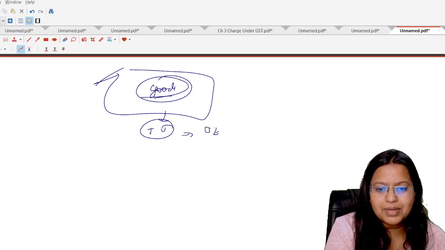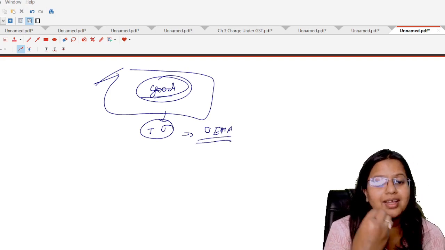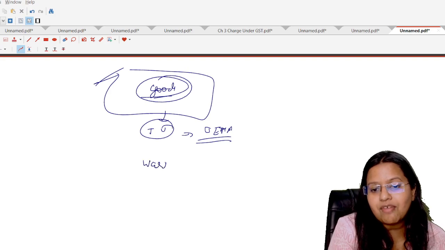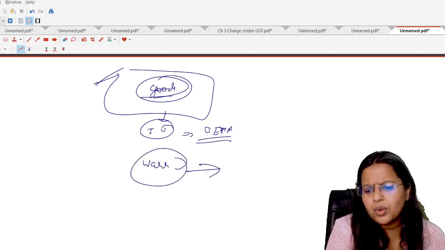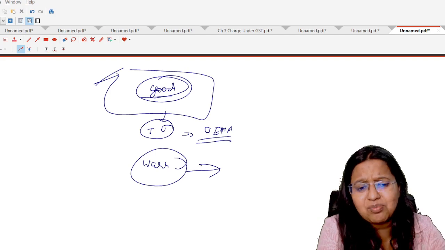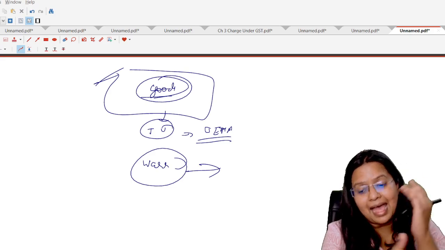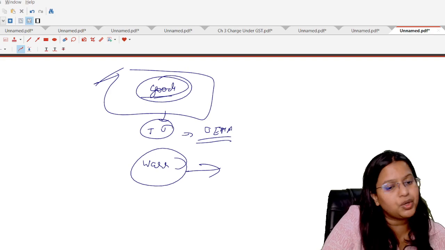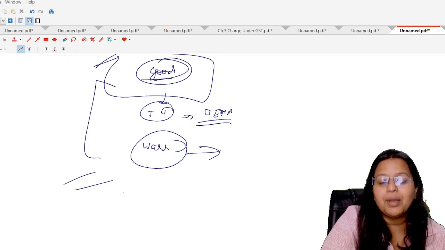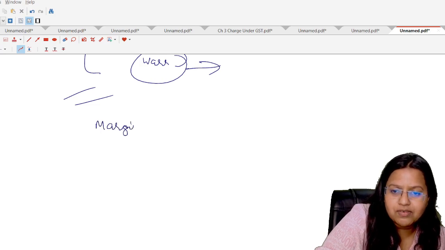Suppose there is a person, a dealer. The dealer is selling a TV or other electronic items to customers. Now the customer wants a warranty or after-sales service from the dealer. He says, okay, I will give it. But when the GST department comes, they will tell him, it means you are providing goods as well as services to the customer. And as you are providing services to the customer, you are not allowed to opt for the composition scheme. For the removal of this problem, another provision comes in GST Section 10, marginal supply of services.